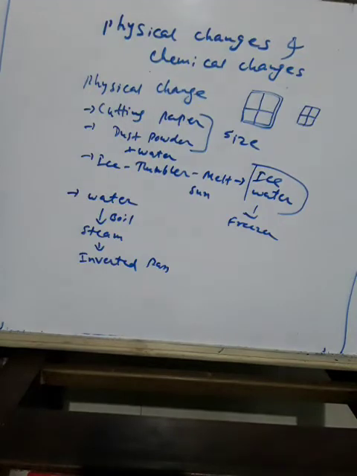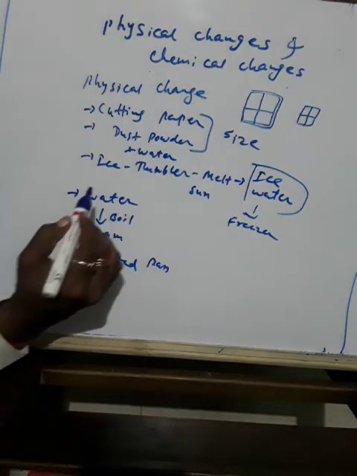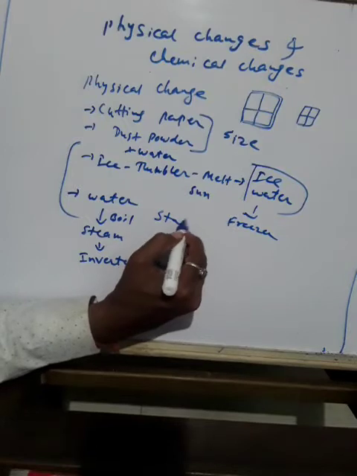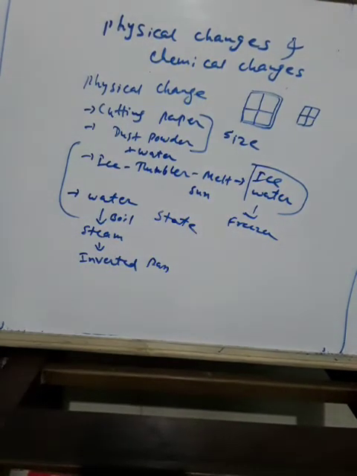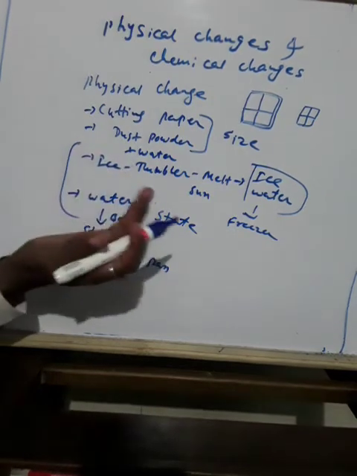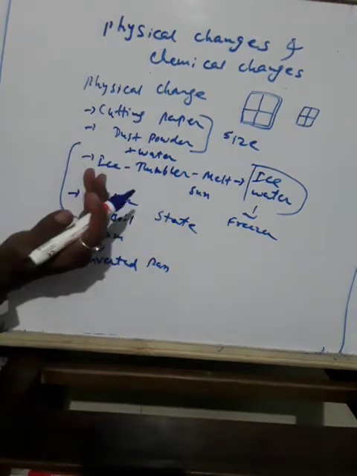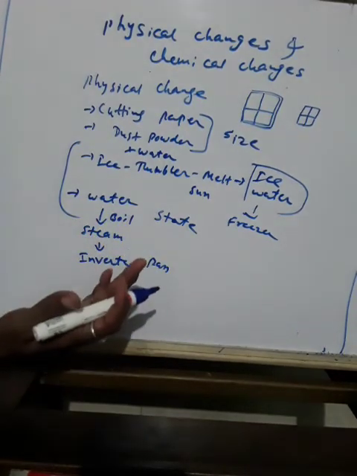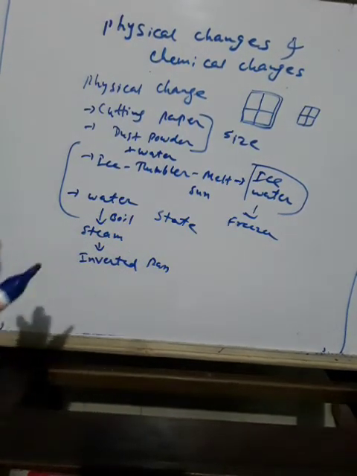In activity 6.3, 6.4, water changes its state. In these two activities, what happens? Water changes its state. Means from ice to water, again from water to ice, again ice to water.